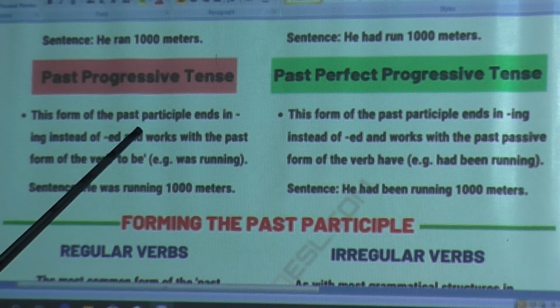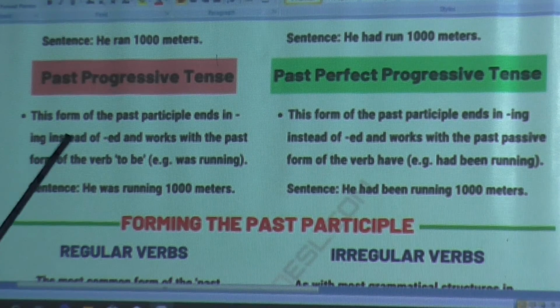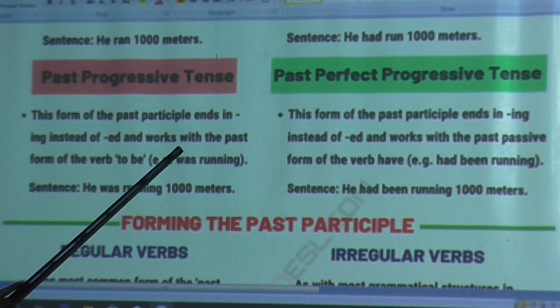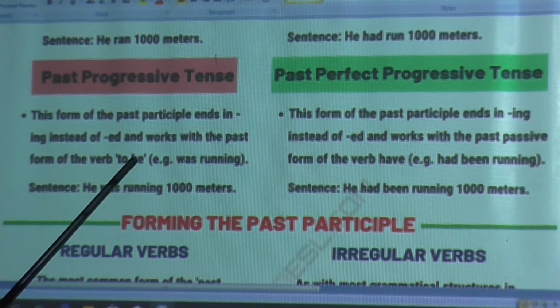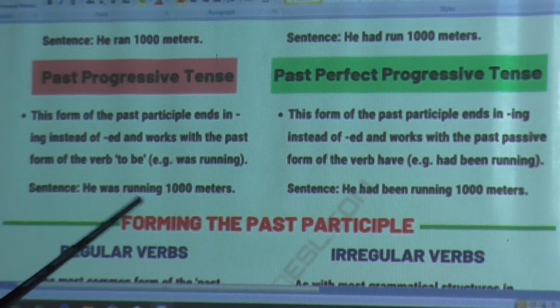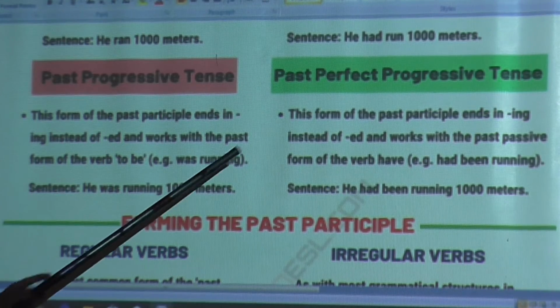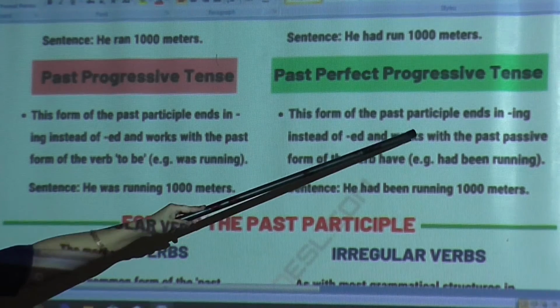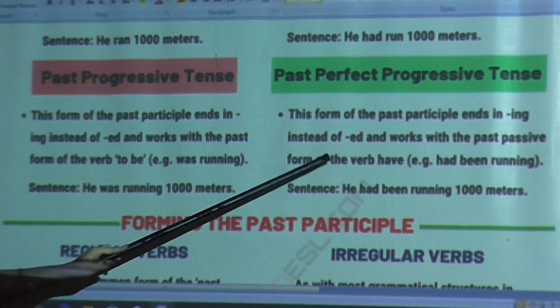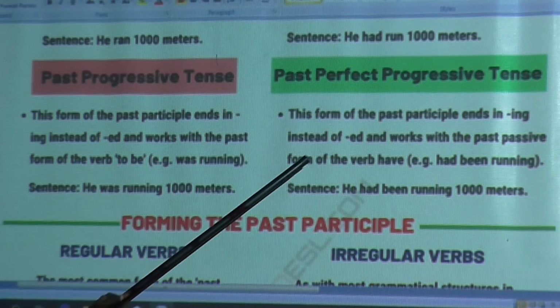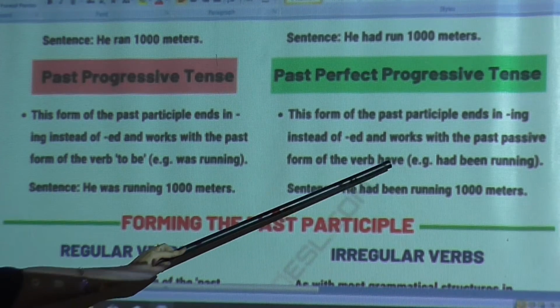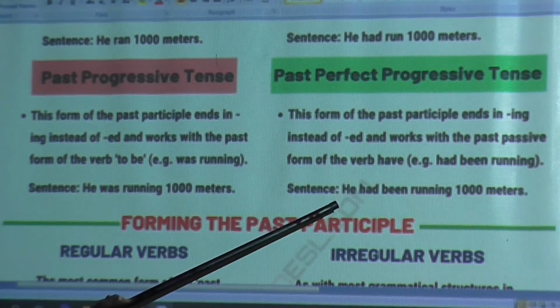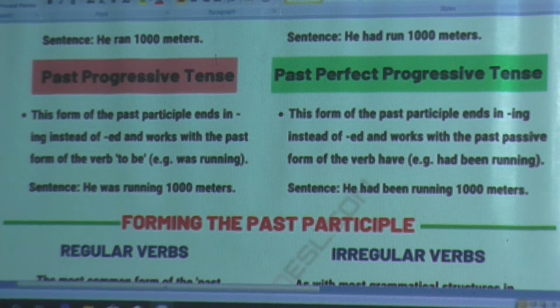Okay, this form of the past participle ends in ing instead of ed and works with the past form of the verb to be: was running. He was running 100 meters. And in past perfect progressive tense, this form of the past participle ends in ing instead of ed and works with the past form of the verb have, that is, had been running. He had been running 1000 meters.